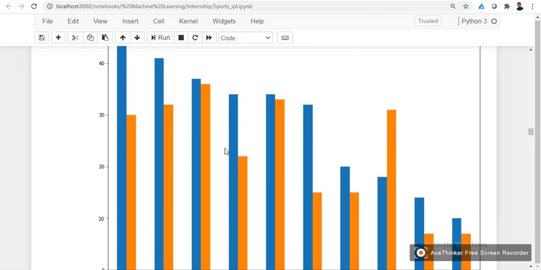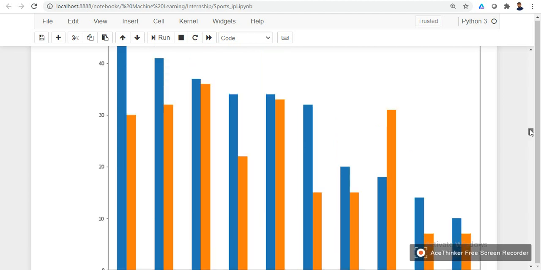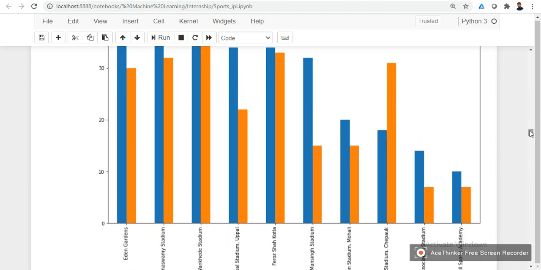Here you can see in each ground. But here, the bowl first team has won fewer times compared to the bat first team. This is the only stadium where the bat first team has a little more advantage than the bowl first team.